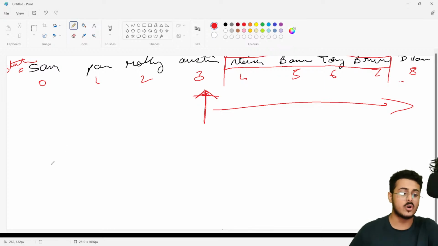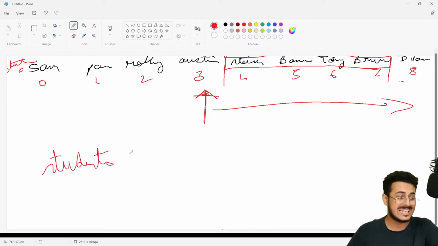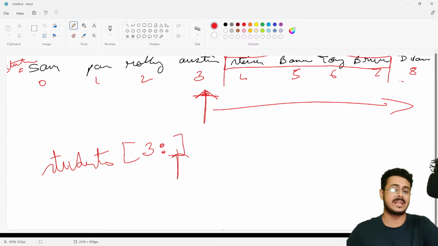So for that, the code will be students, and then I will put my answer as: I want to start from 3 and go up till the very end. I don't want to provide anything right over here. I don't need to write anything there, so that will assume that I want to go up till the very end itself.